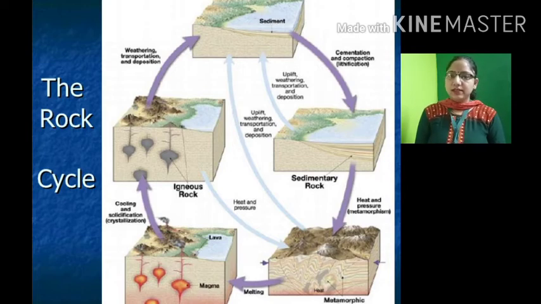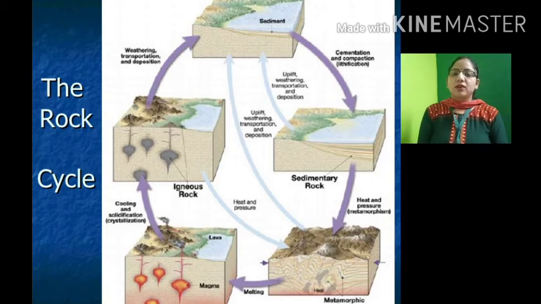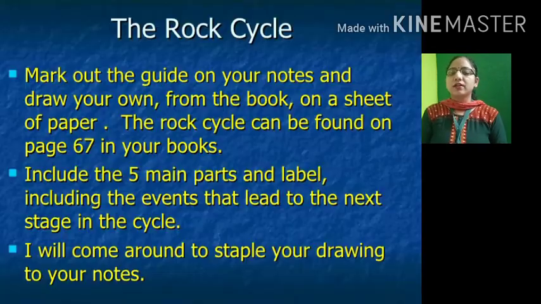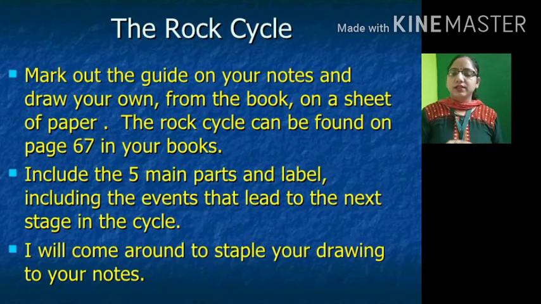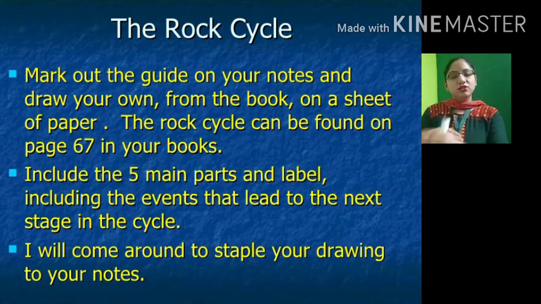So now let's see what is the rock cycle, because it is an important process through which the rocks can be formed. So what is the rock cycle? We will see through the pictures which you can see here. Rock cycle is a continuous process through which old rocks are transformed into new ones. Igneous rocks are changed into metamorphic or sedimentary. Metamorphic rocks further change into magma, and this continuous process is known as the rock cycle.